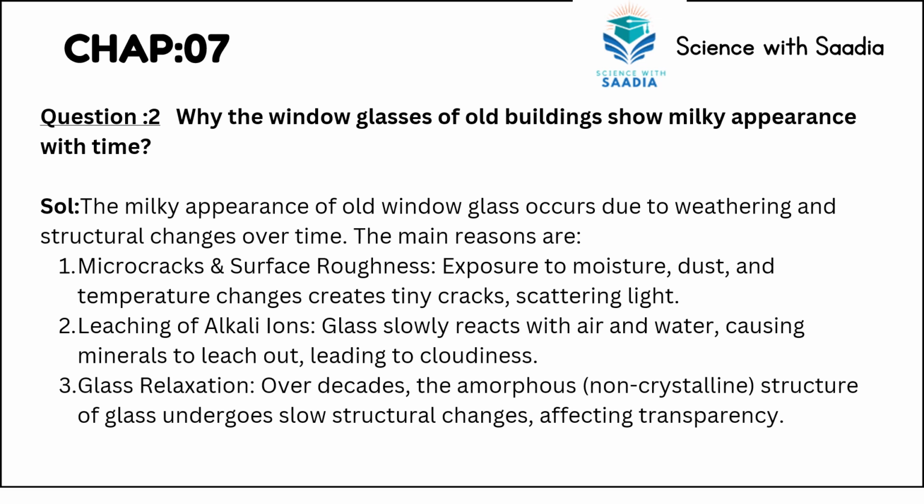Exposure to moisture, dust, and temperature changes creates tiny cracks scattering light. Next is leaching of alkali ions. The glass slowly reacts with air and water, causing minerals to leach out, leading to cloudiness. Third is glass relaxation. Over decades, the amorphous, non-crystalline structure of glass undergoes slow structural changes affecting transparency.